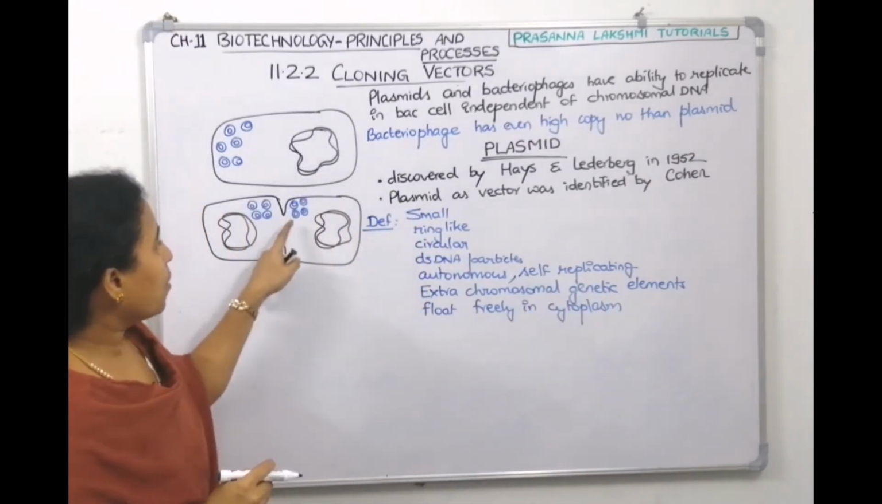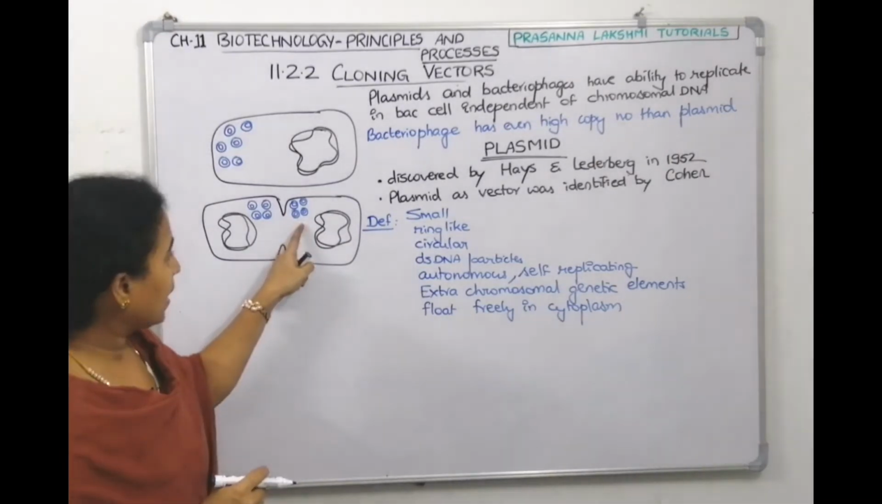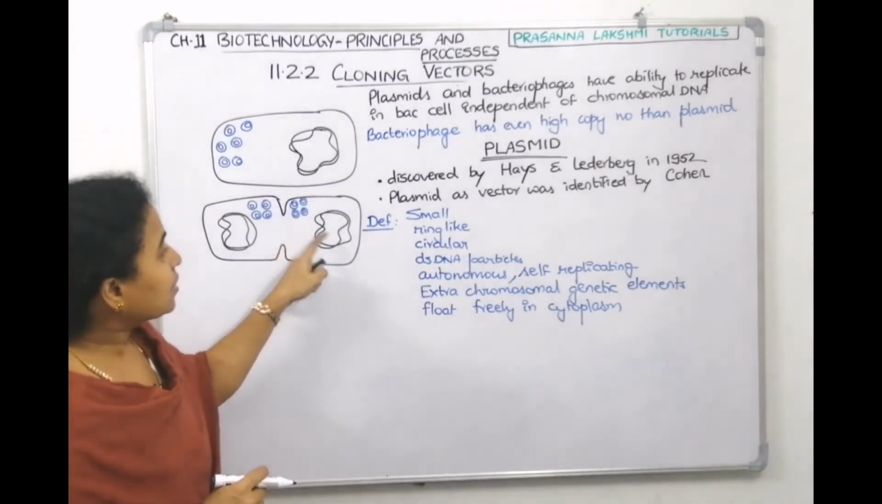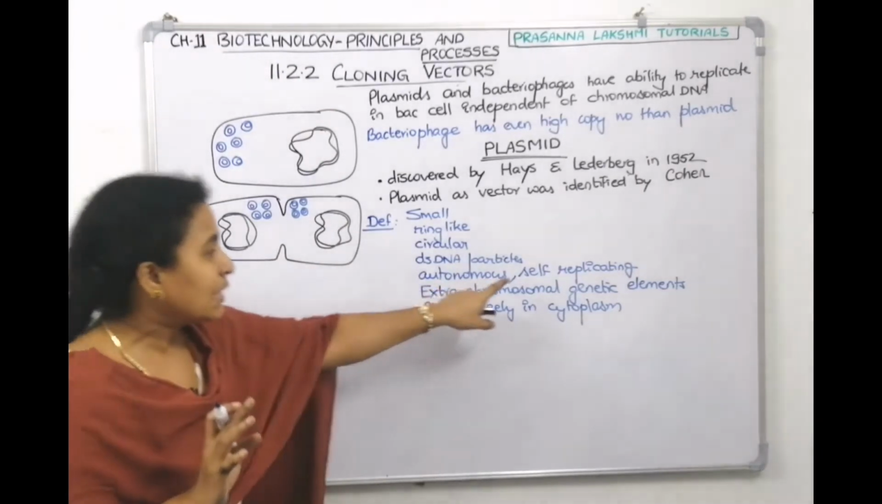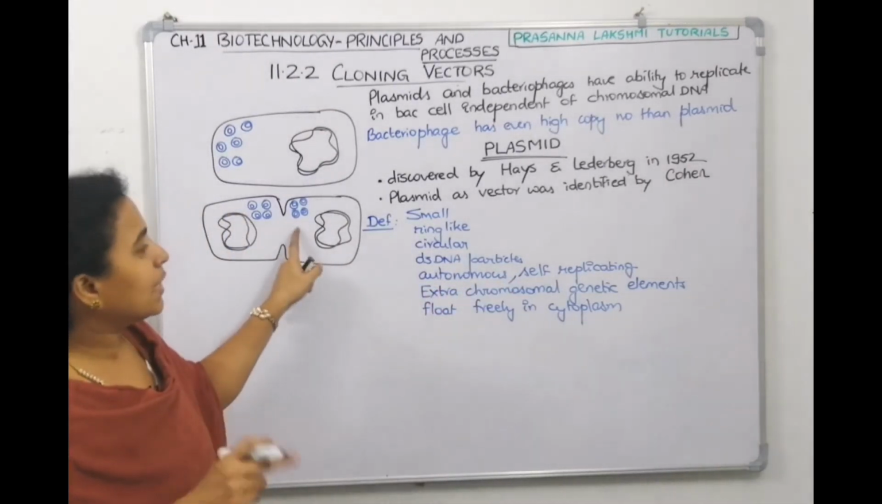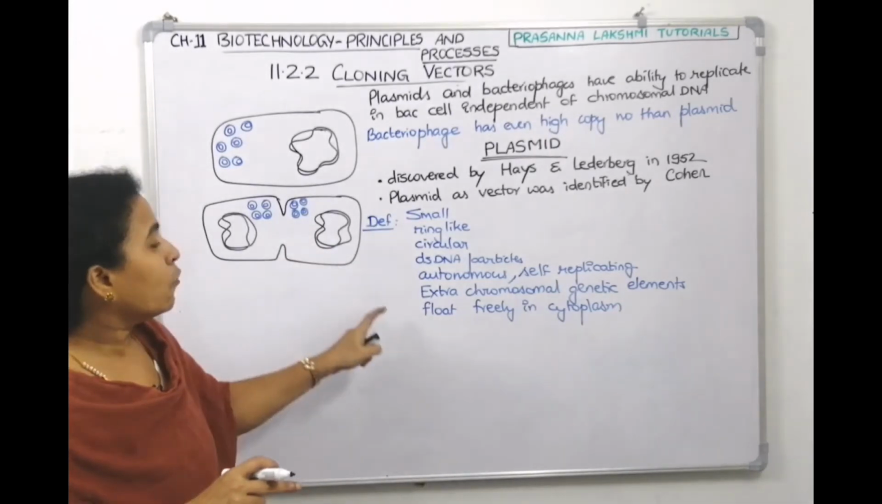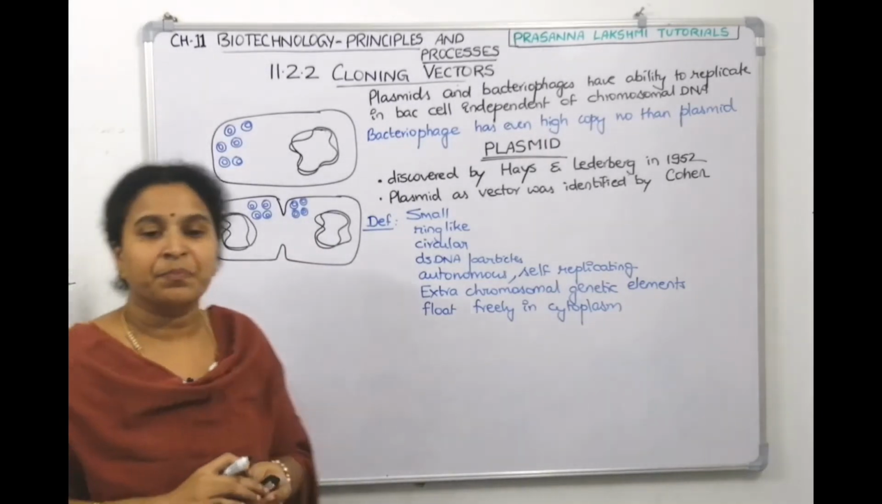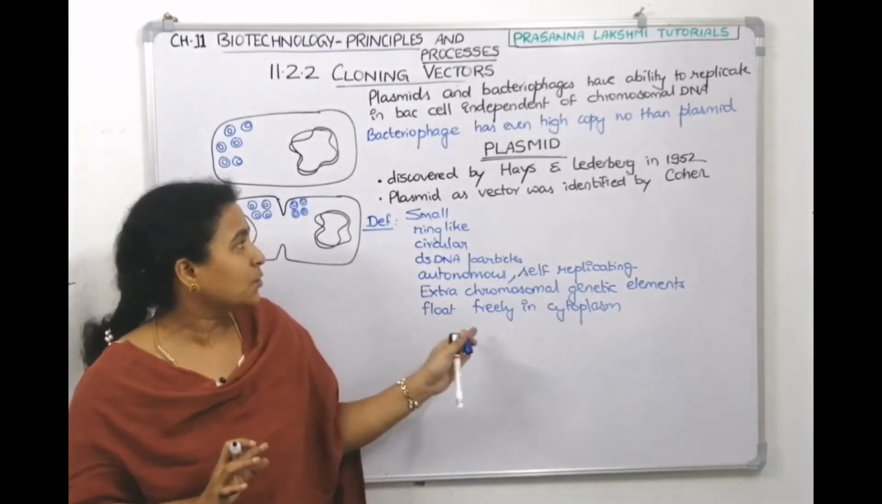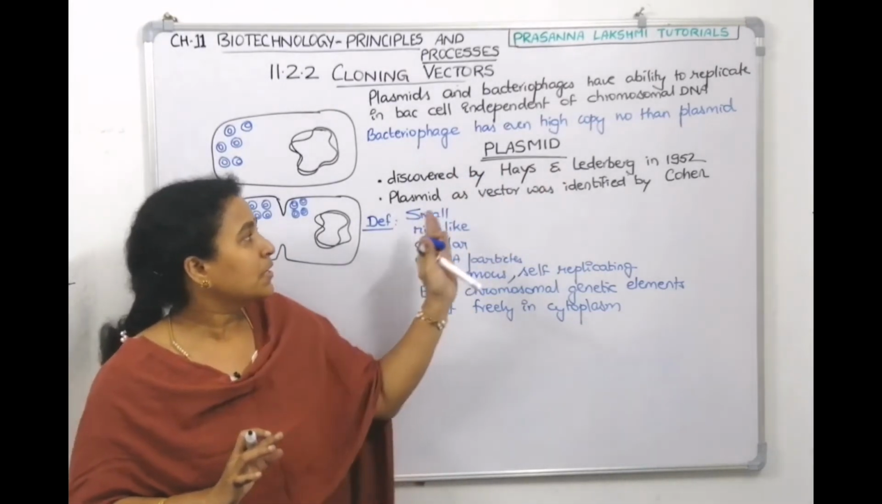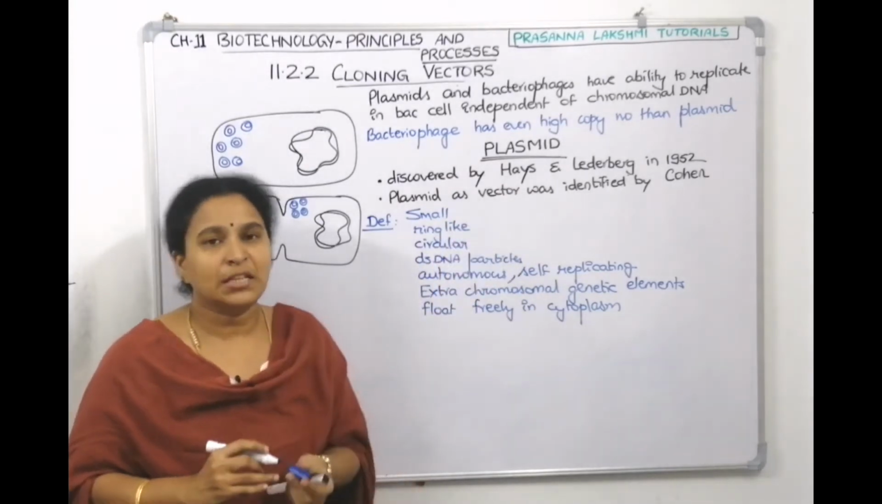So they are small, you can make out. They are ring-like, they are circular, they are double-stranded DNA particles. They autonomously replicate, means they are self-replicating. They are not chromosomal, they are extra chromosomal genetic elements. They float freely in the cytoplasm. Understood? This is a definition of plasmid, and discovery by this person and use as vector by this person.